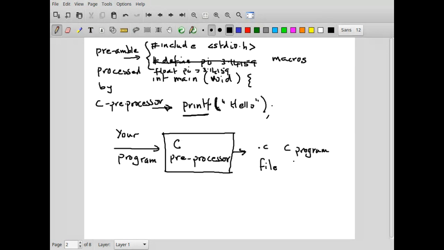So details about the printf, any other libraries that you may have, they are all available there, so that when the C compiler starts working, it is able to look at all that information and ensure that compilation happens properly. Or if you have misused the functions, that is, when you call the function you have not given arguments correctly, then it will complain. Then it will give you errors.